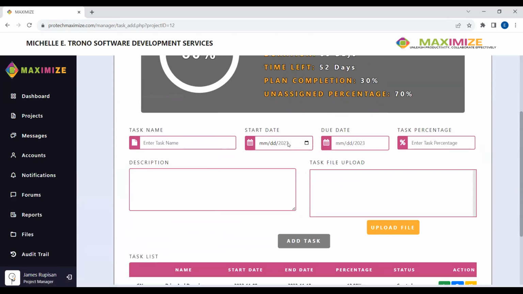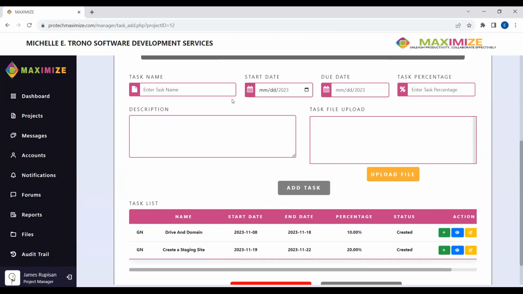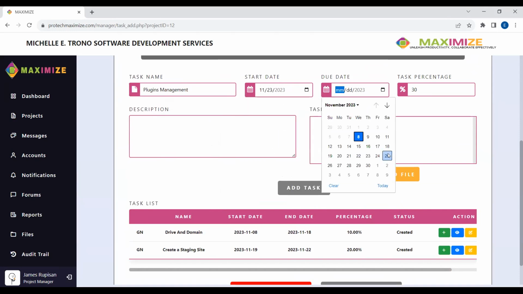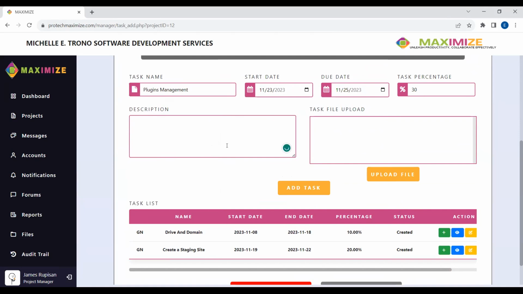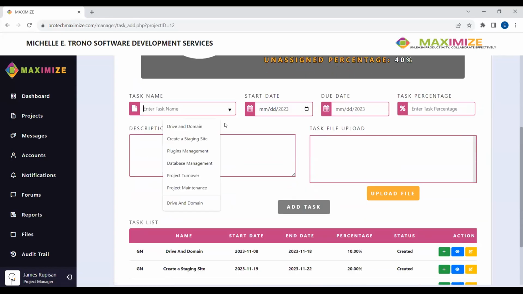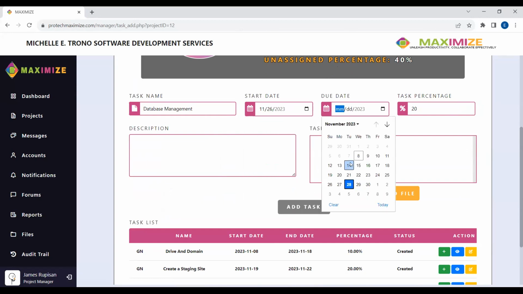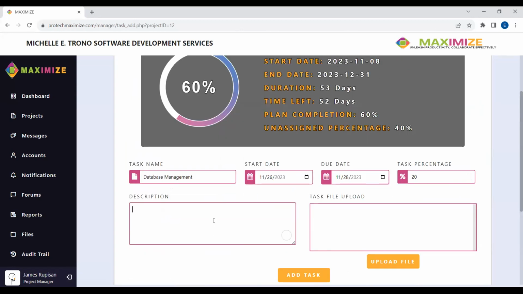It will automatically give us the list of the added general tasks. As you can see in the chart or the detailed part above, the progress is moving because we are adding general tasks.